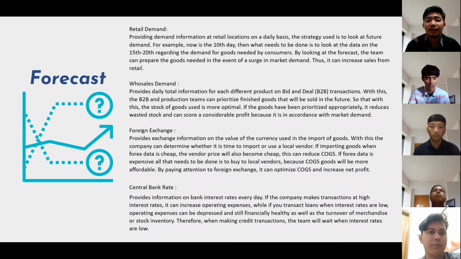We look at daily total information for each different product on bid and deal B2B transactions. With this, the B2B and production teams can prioritize finished goods that will be sold in the future, so that the stock of goods is used more optimally.